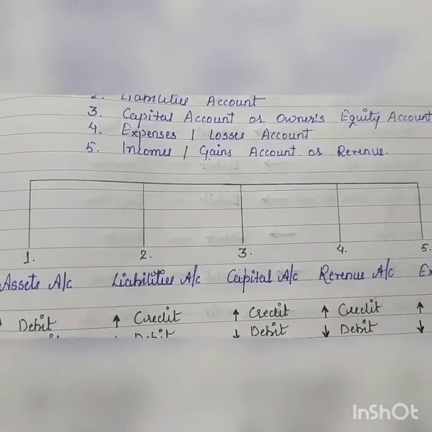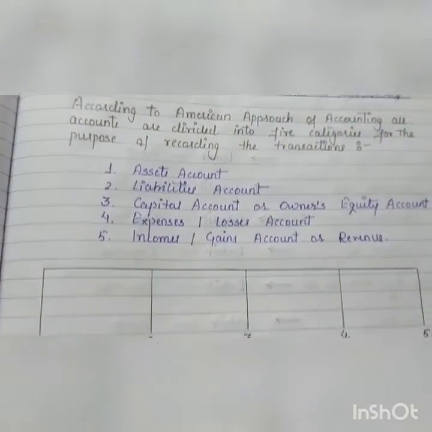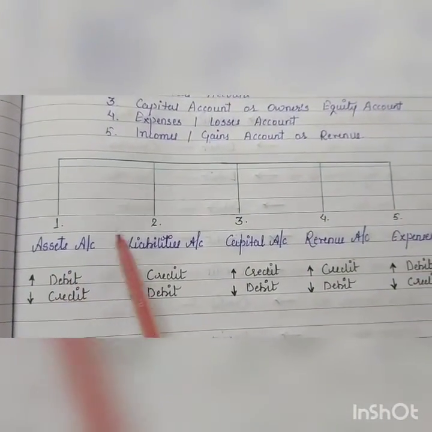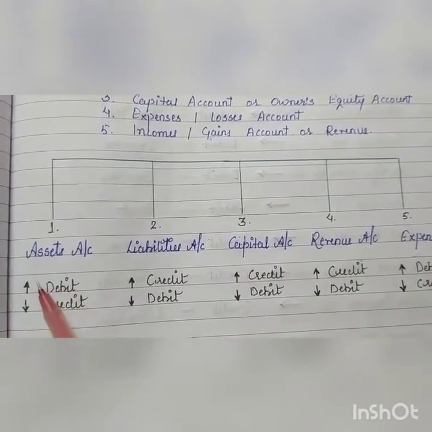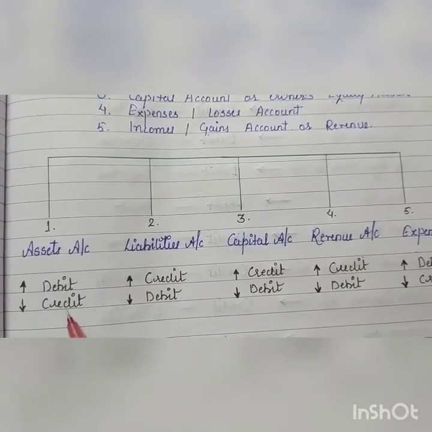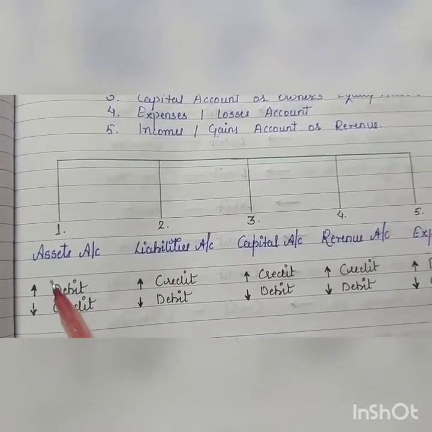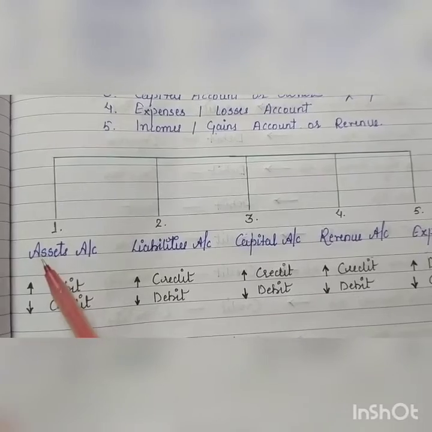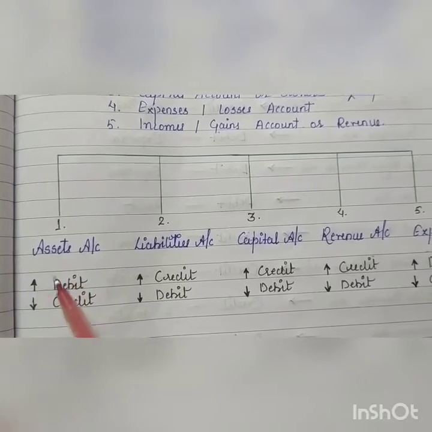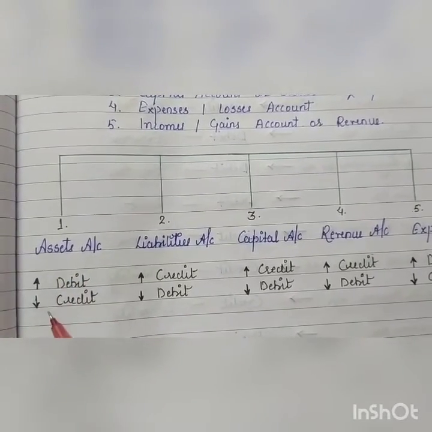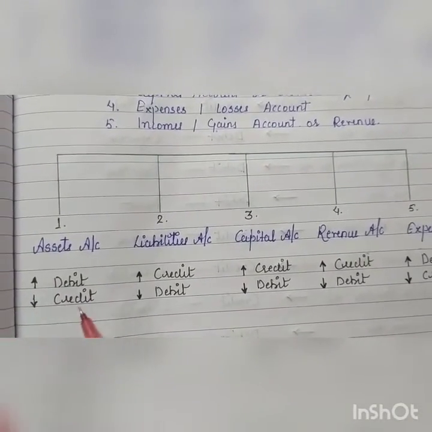Now let's discuss the rules of debit and credit as per American approach of accounting. Here you can see these are the 5 categories. Rule for asset account: increase in asset to be debited, decrease in asset to be credited. For example, purchased machinery for cash. Now machinery, cash both comes under the category of assets account, but machinery increases so it will be debited, and cash decrease हो रहा है so it will be credited. Okay, so machinery debit and cash credit.